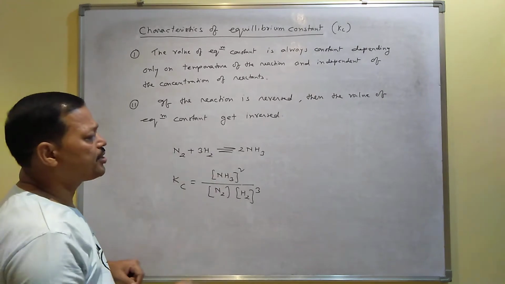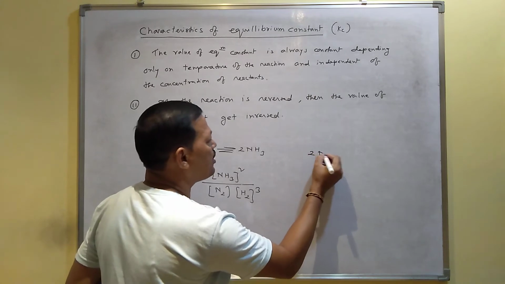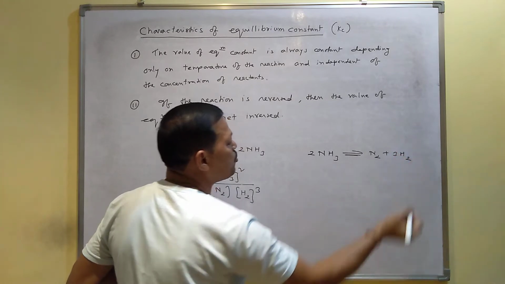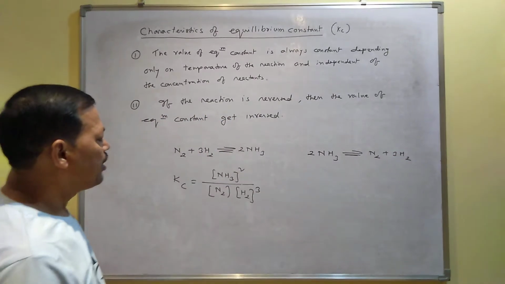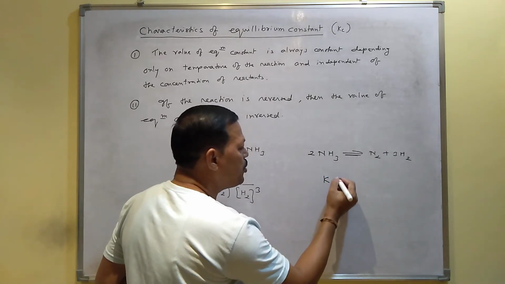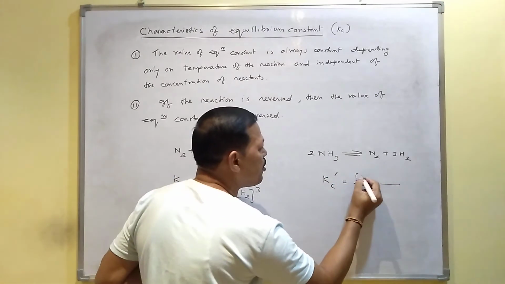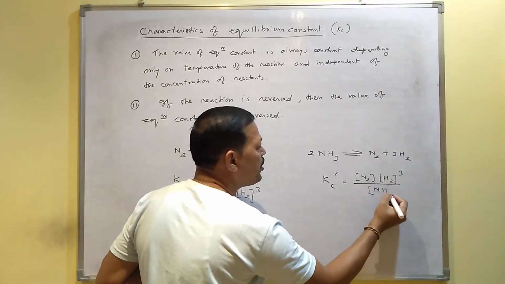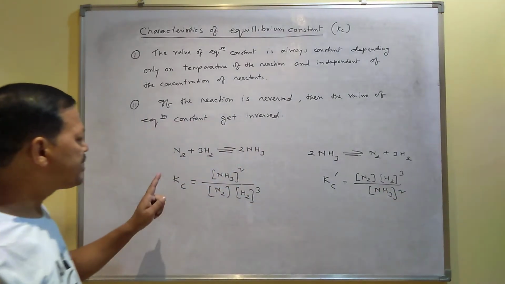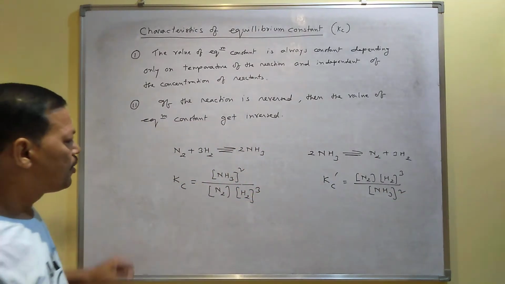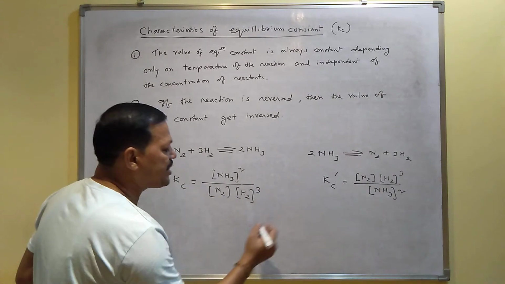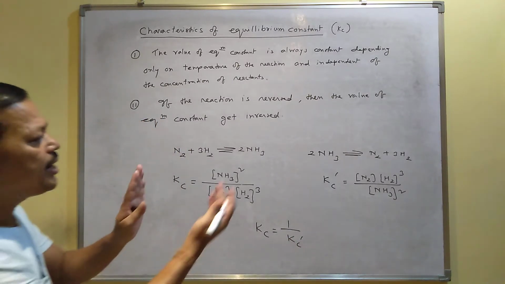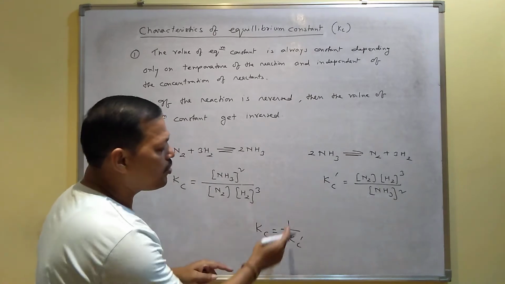If the reaction is reversed, suppose the reaction is like this, you reverse the reaction, twice NH3 gives N2 plus 3H2. Then what about the equilibrium constant? The new equilibrium constant Kc dash will be concentration of nitrogen into concentration of hydrogen whole cube divided by concentration of ammonia whole square. Now see this Kc and Kc dash. If you want to find out the relation between Kc and Kc dash, you can write Kc is equal to 1 by Kc dash. I mean, if the reaction is reversed, the value of the equilibrium constant gets inverse.